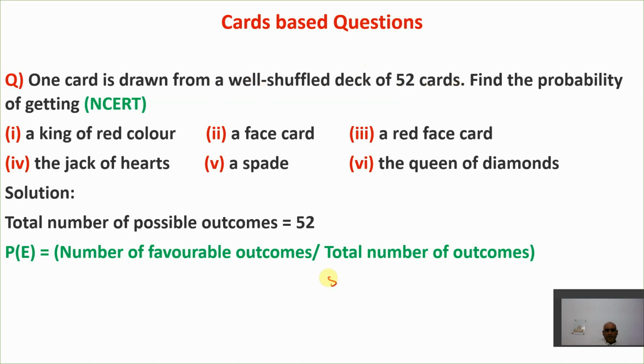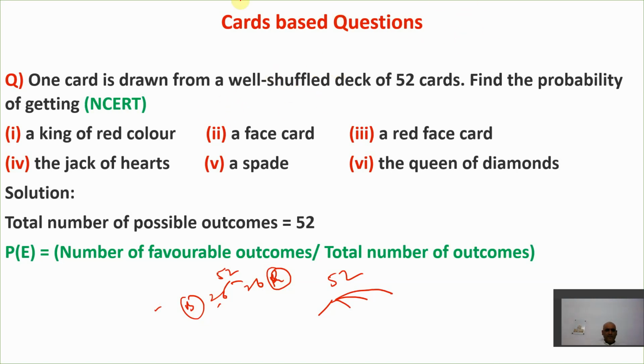There are total 52 cards, of which 26 are black cards and 26 are red cards. Then we further classify them into spade, diamond, hearts, etc. I hope you are already aware of everything.